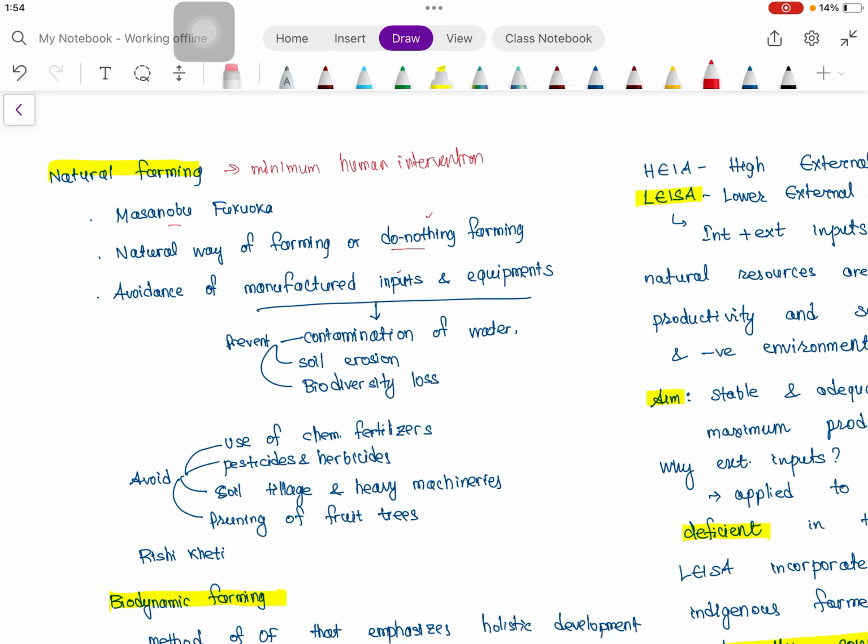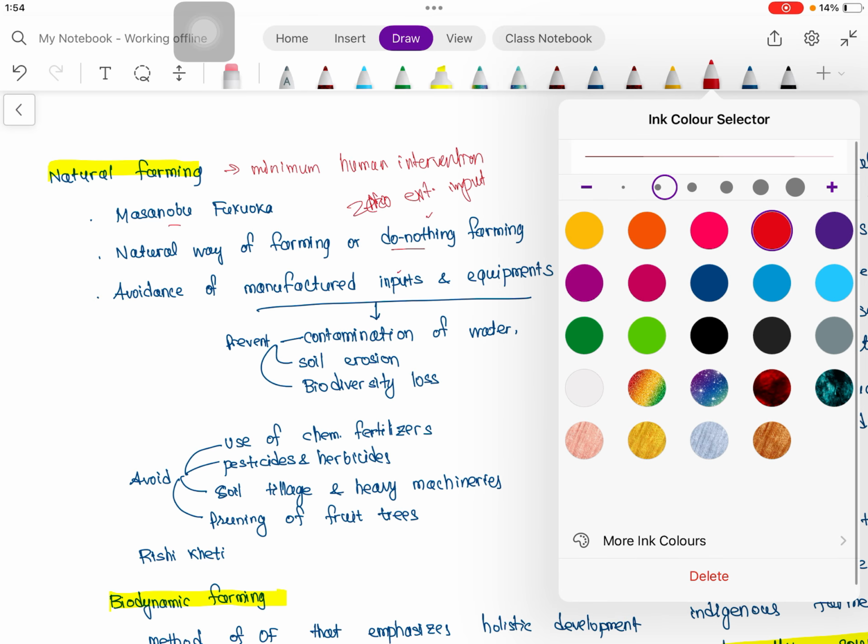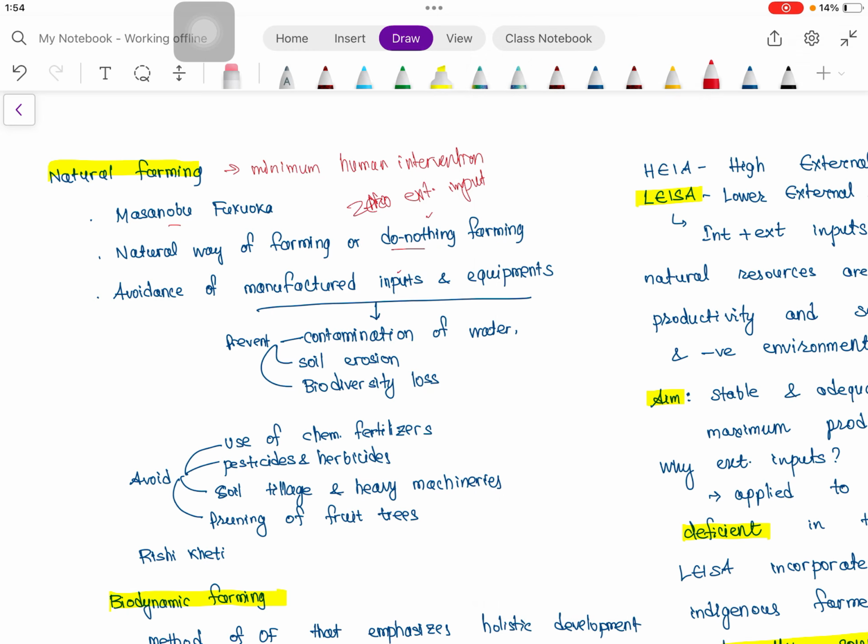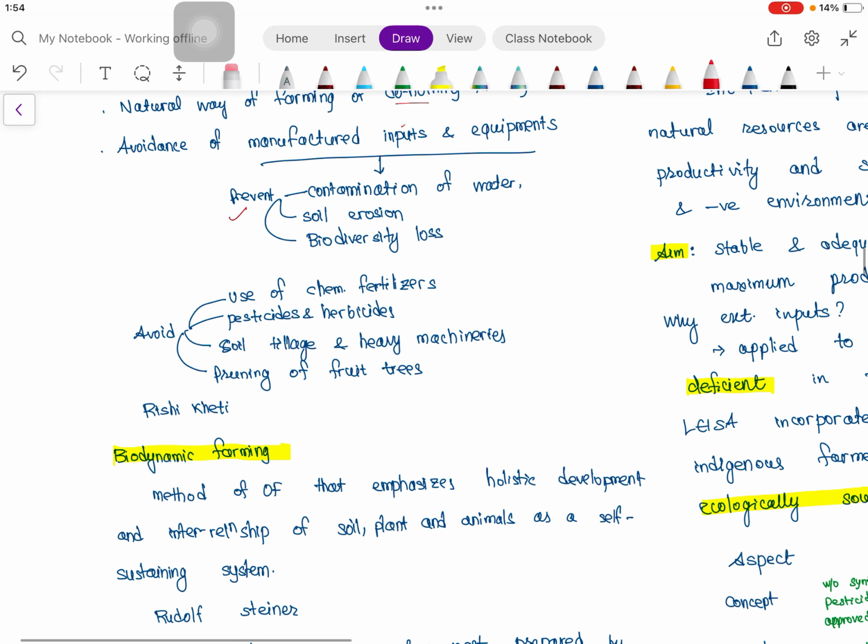So here we can say zero external input, or relies strictly on local biomass, bioinoculant and mulch. So we can also write here: do nothing, or minimum human intervention, or zero external input. Okay, then prevent and avoid, this is self-explanatory.